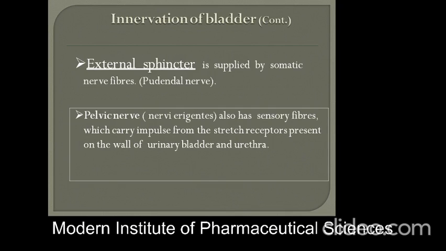The external sphincter is supplied by somatic nerve fibers. It is dependent on the pudendal nerve. The pelvic nerve also has sensory fibers which carry impulses from stretch receptors present on the wall of the urinary bladder and urethra to the nervous system.